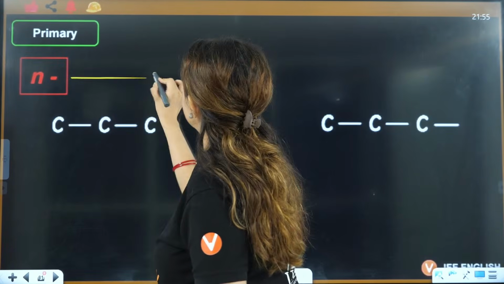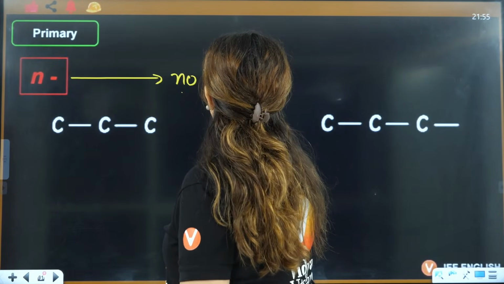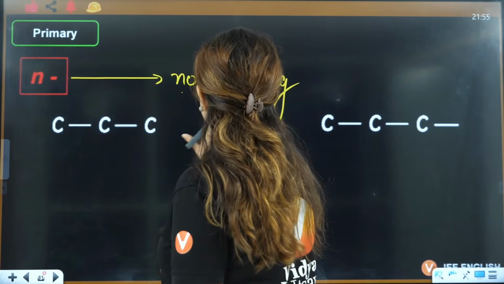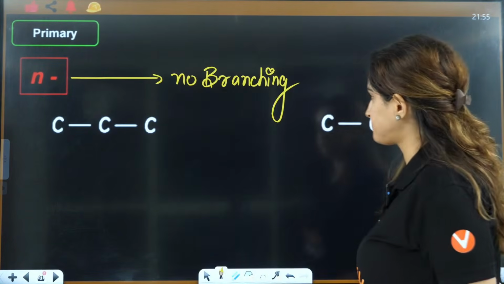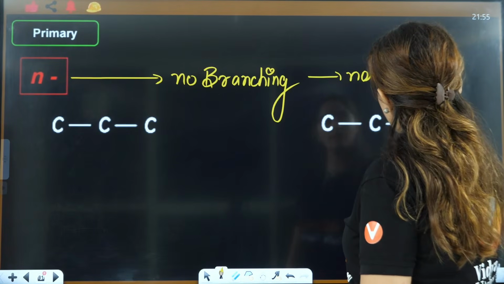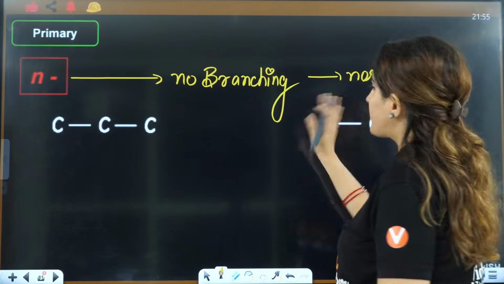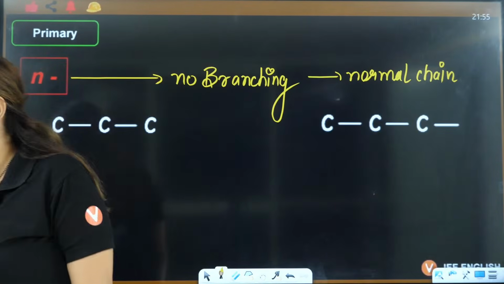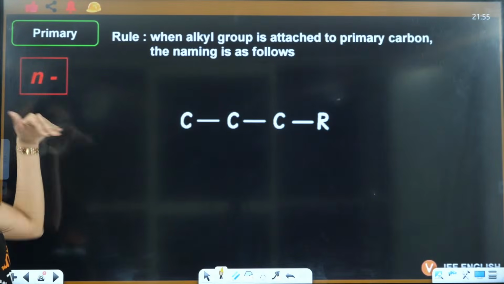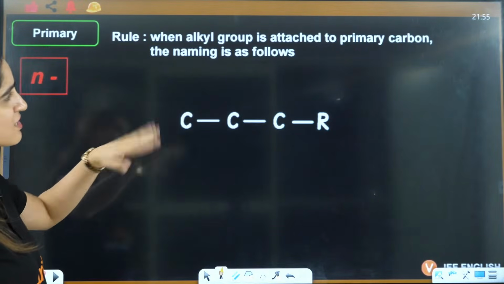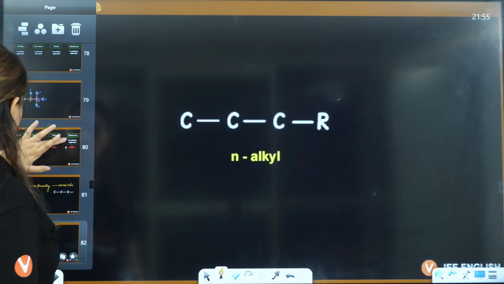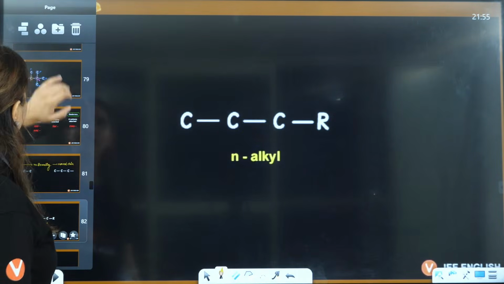N chain means you will have no branching. It's a normal straight chain. You will call it normal N, right? Now if you say alkyl chain, you can ignore this here. I'll just tell you in a simple way only.